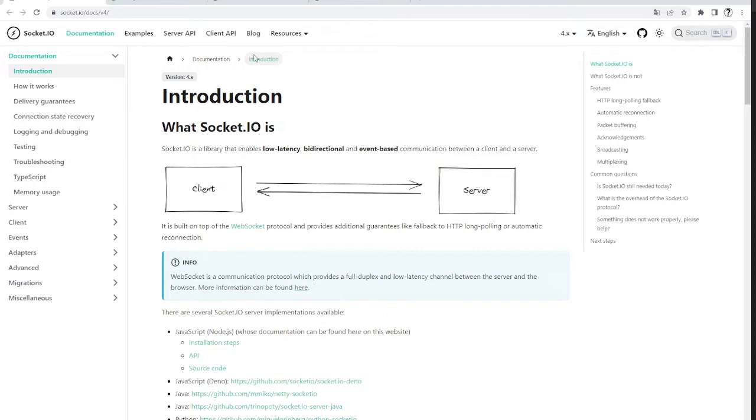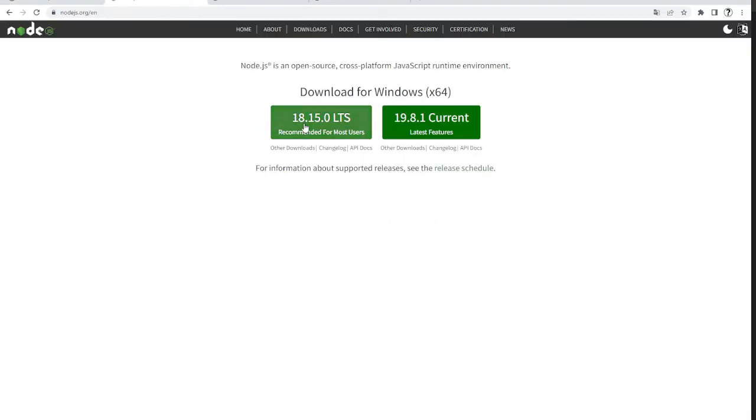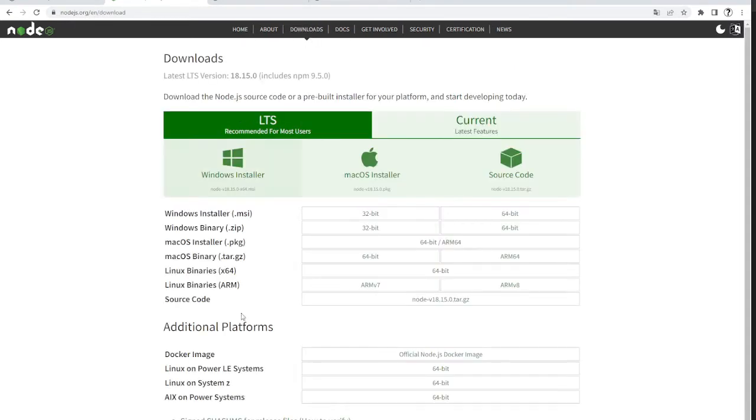And more importantly, you need Node.js. If you don't have it, please install it. To install Node.js, you just have to download and install the long-term support version. You just visit nodejs.org, go to the downloads tab, and here you can find the download options. Okay, so when you have downloaded and installed Node, we can start building our application.